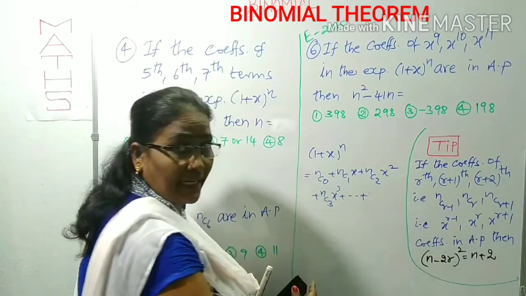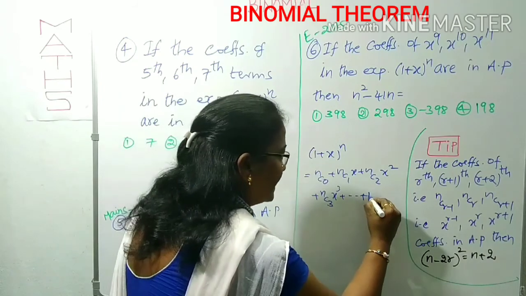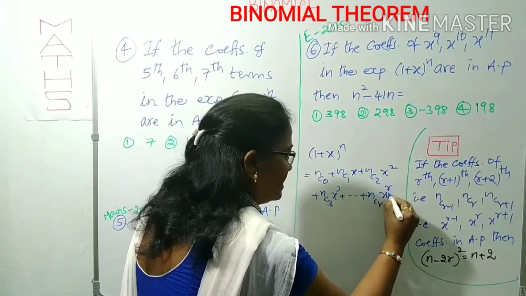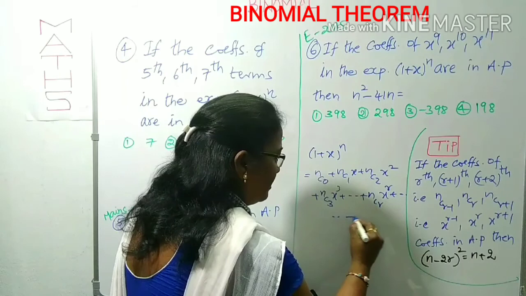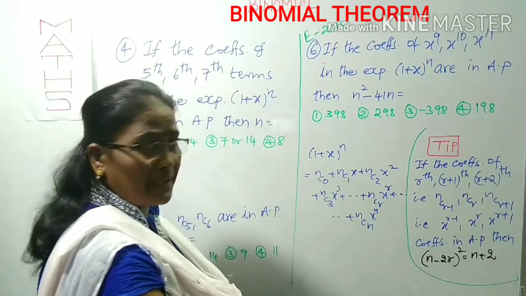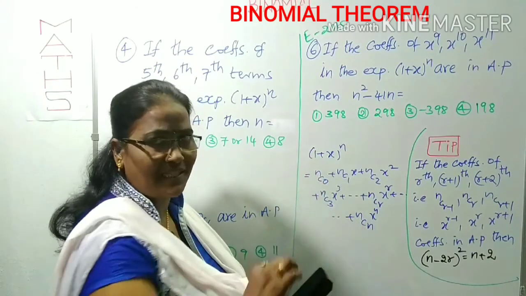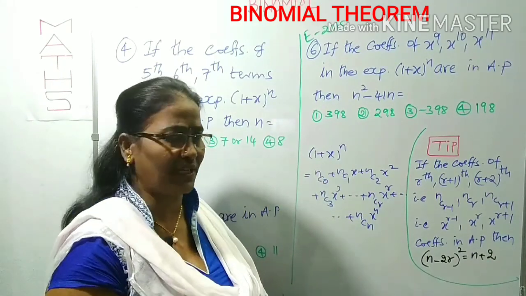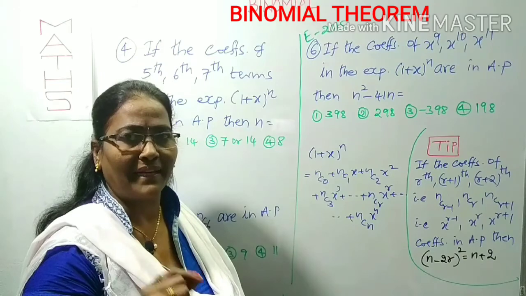Somewhere else there is nCr x^r and so on, plus nCn x^n. This is the expansion of (1 + x)^n. This is called the standard binomial expansion. What is it called? Standard binomial expansion.